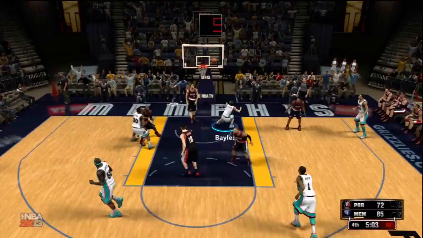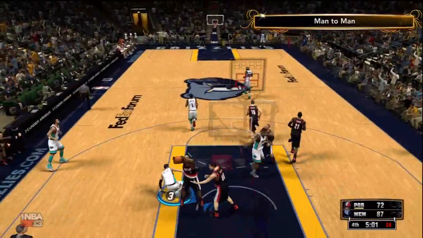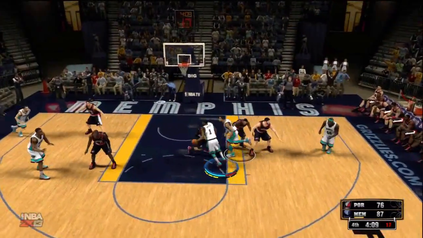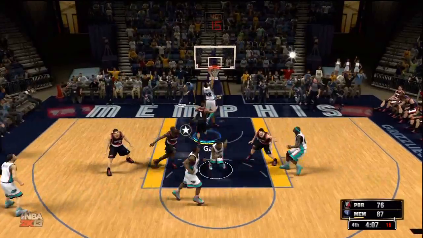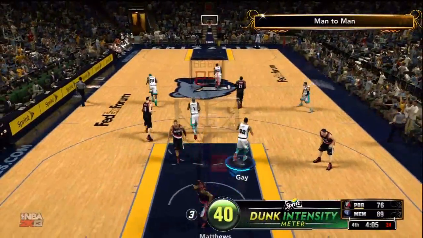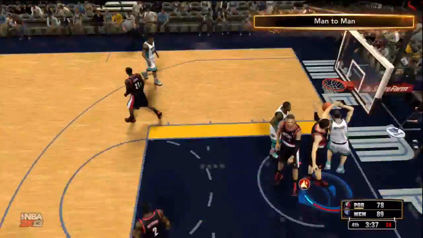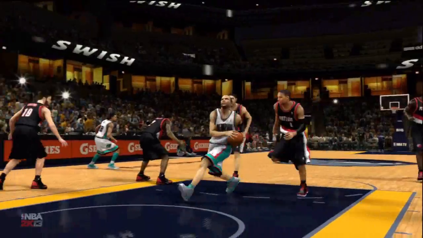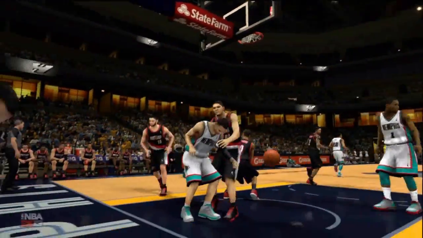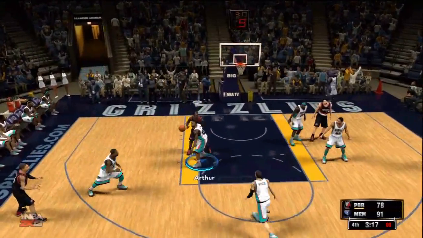And right here, Jared Bayless, again, he's actually having a very good game, better than he has been recently. And Rudy Gay with the standing dunk. Not really sure if he could really do that in real life, but I'm sure he could come pretty close. And I wouldn't doubt if he could. And Jared Bayless again.